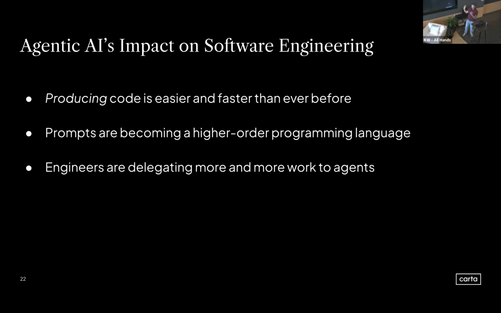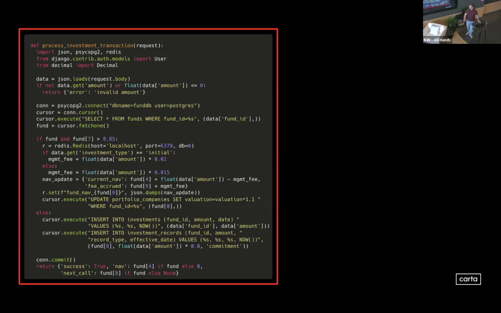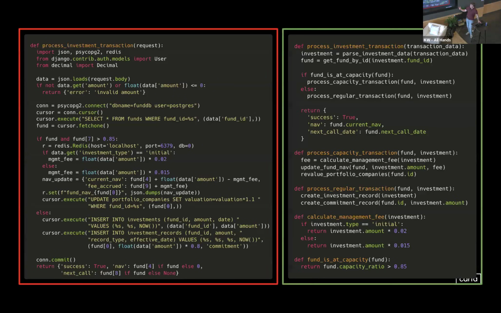And how do we make sure that if our hands are off of the keyboard, not writing as much code anymore, that these agents are doing the things that we need them to and writing good code along the way? So we need to make sure that our agents don't give us this. We need to make sure that they give us the other aspect, or something greater, or something more advanced.